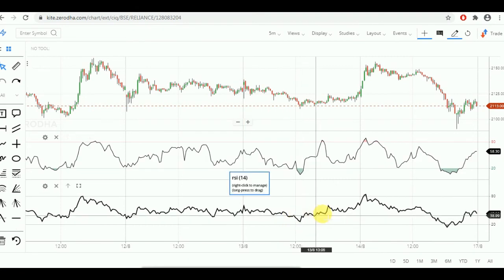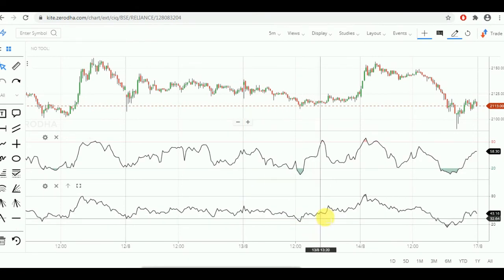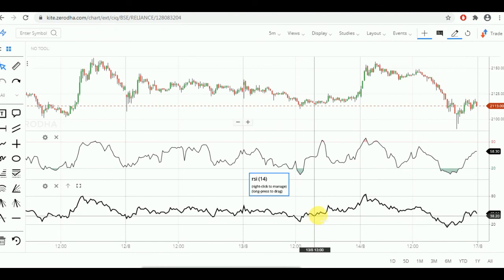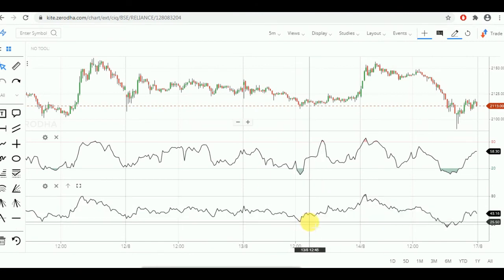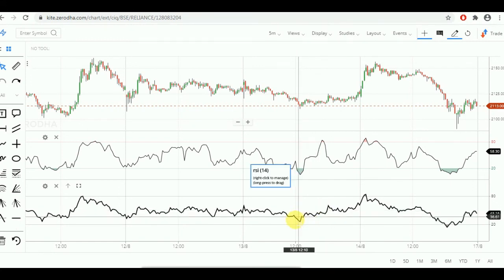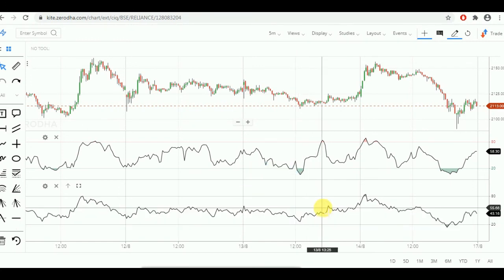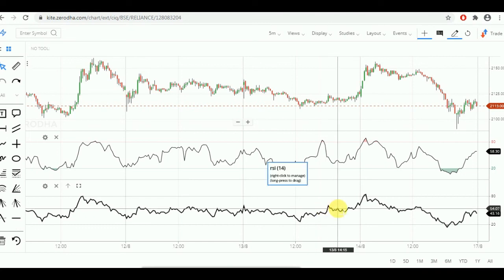But here you can see the RSI has quite a small movement, and it is not showing any drastic movement at all, and the trader can understand that the particular stock is moving flat, and it is not going to have a major movement nearby.